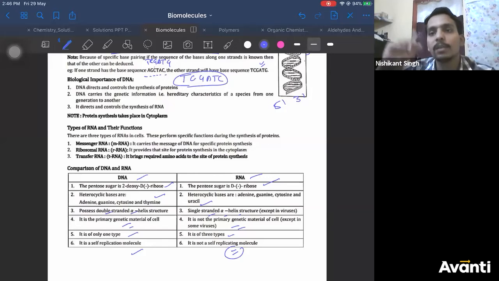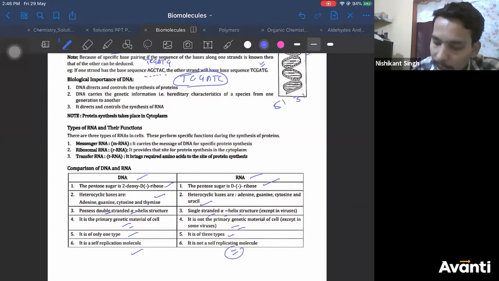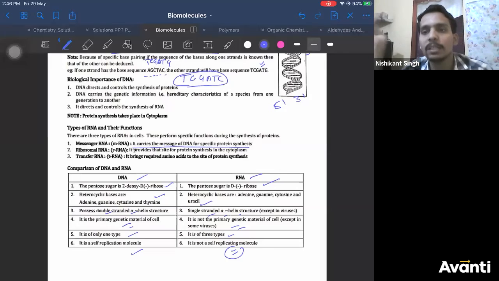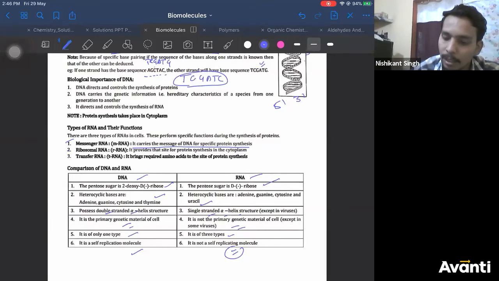It can just modify. It can evolve, right? Now, mRNA, what is the role? It carries the message from DNA for the specific protein synthesis, right? The message comes to the ribosome, all those things, codon, anticodon, I am not going into the details of that. So DNA sends the message that now after alanine, you attach phenylalanine. All those messages from DNA to ribosomes are carried by mRNA, right?